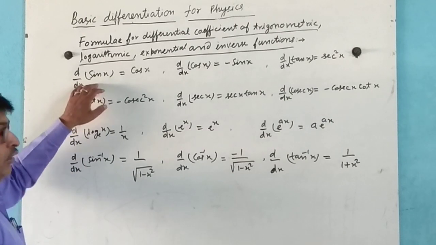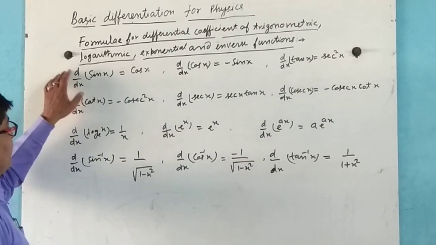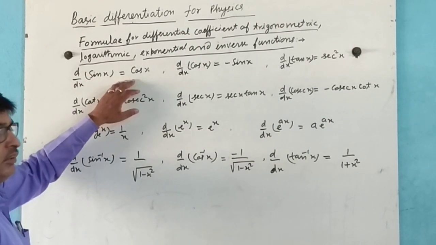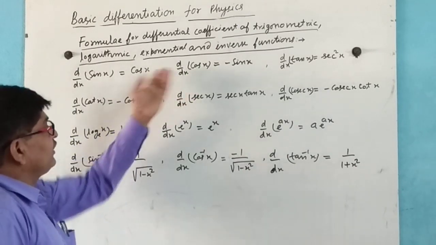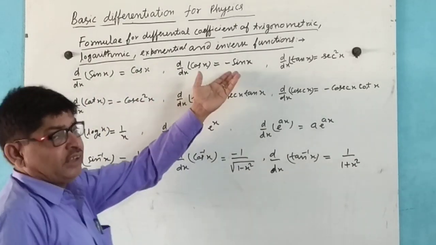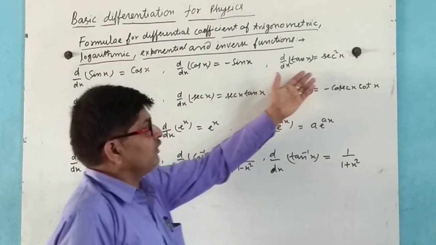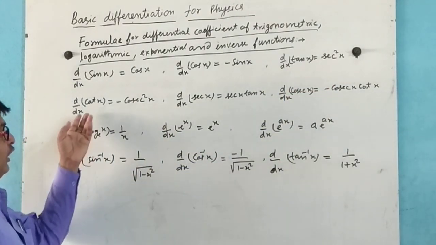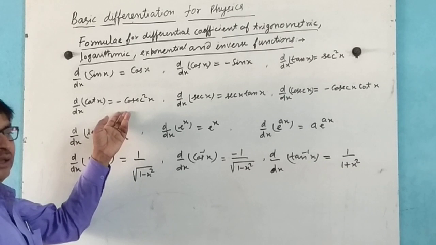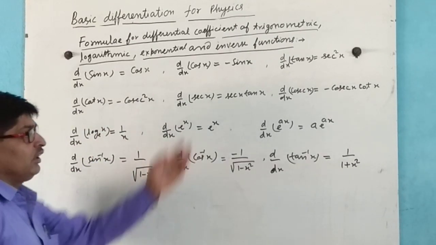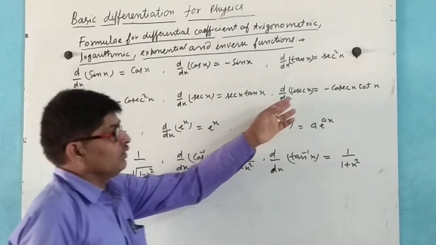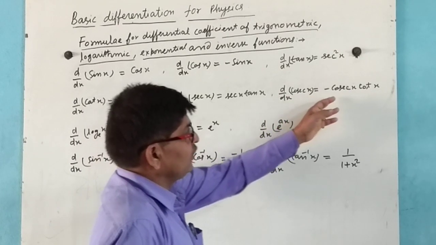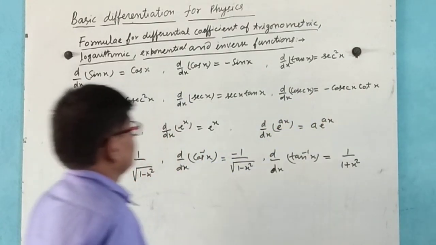Here d by dx of sin x is equal to cos x, differentiation of cos x is minus sin x, tan x is sec square x, differentiation of cot x is minus cosec square x, sec x is sec x tan x, and cosec x is minus cosec x cot x.